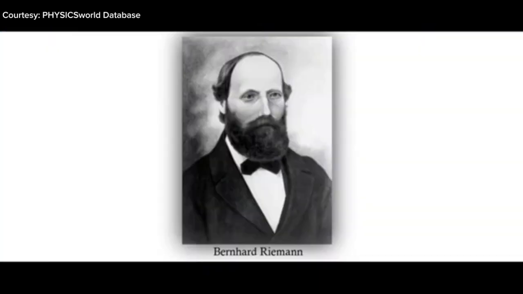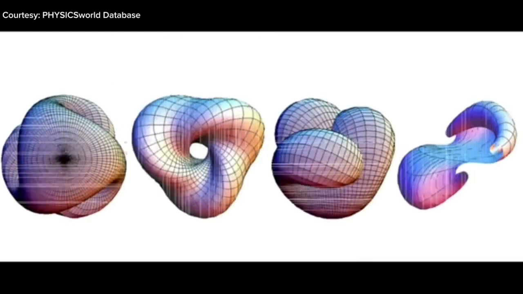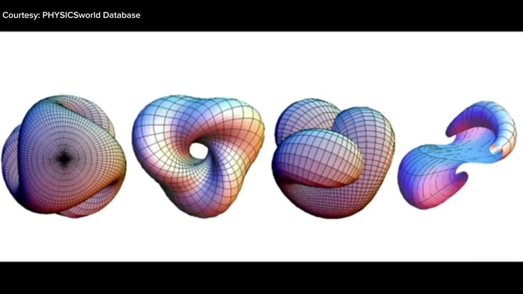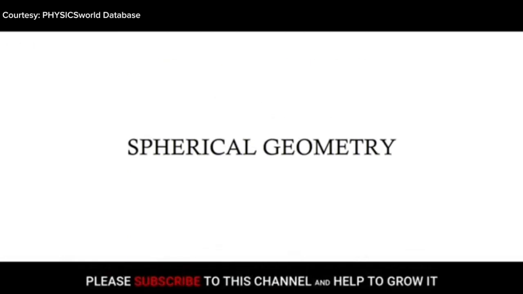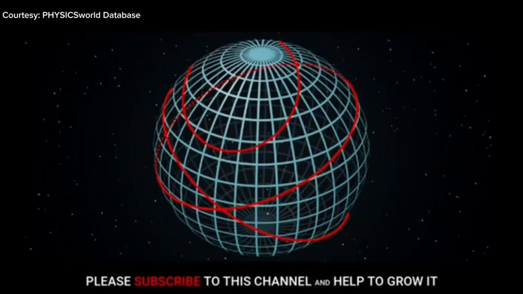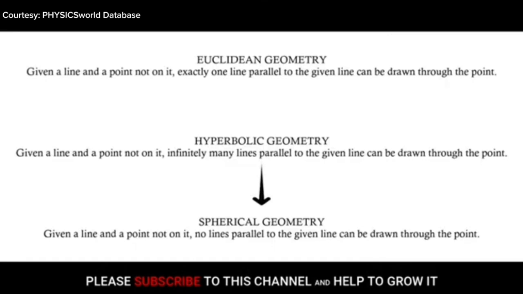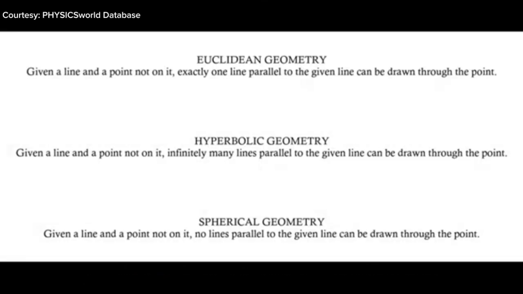Then in 1854, Bernhard Riemann founded a special type of geometry, called Riemannian geometry. It discusses the ideas of manifolds, Riemannian metric, and Riemannian curvature. It is also called spherical or elliptical geometry. Here the surface is positively curved. In this geometry, Euclid's parallel postulate has a form like this: for a given straight line and a point not on the line, there are no straight lines through the point parallel to the original line.